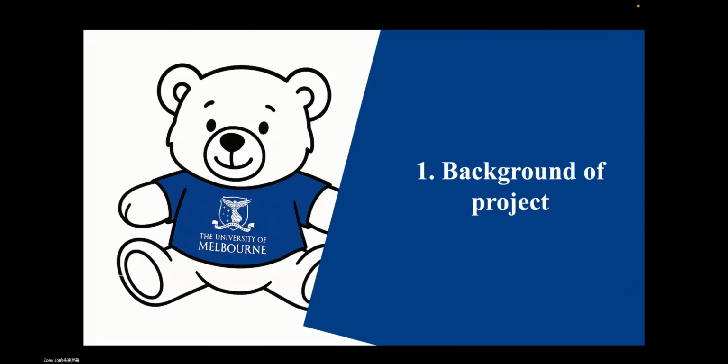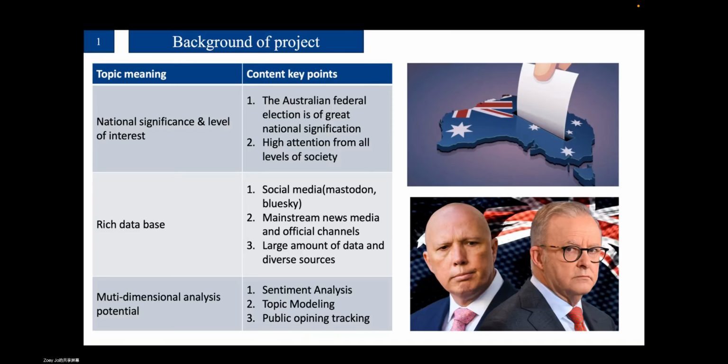So let's talk about the first part, the background and overview of the subject. We chose this topic from three dimensions. The first dimension is national significance and level of interest. We can see two key points. The first is that the Australian federal election is of great national significance, and the second is high attention from all levels of society.